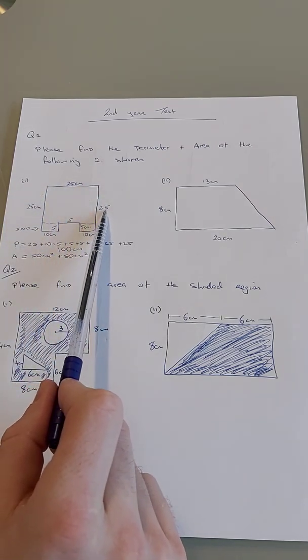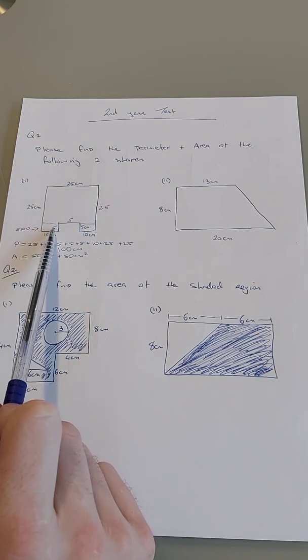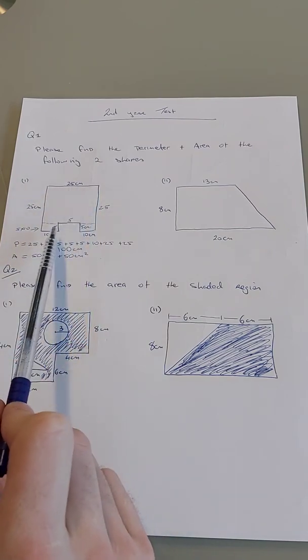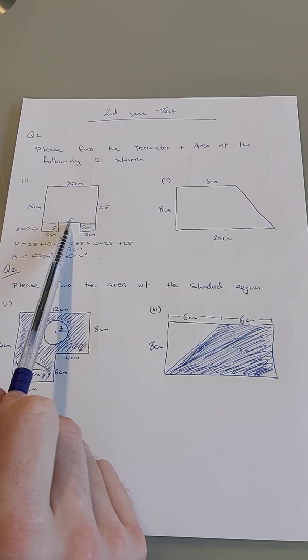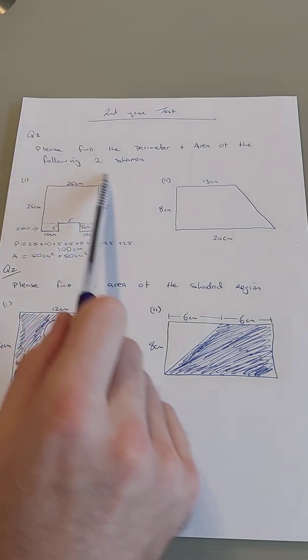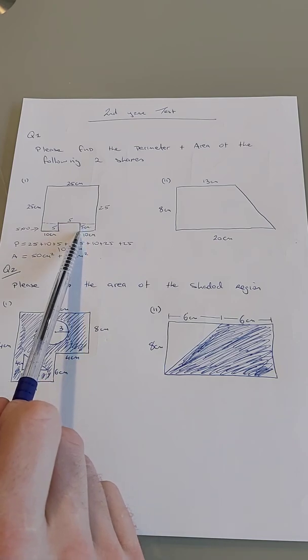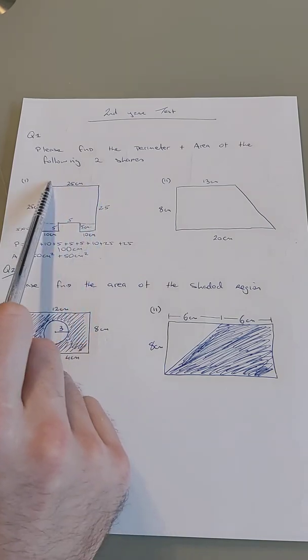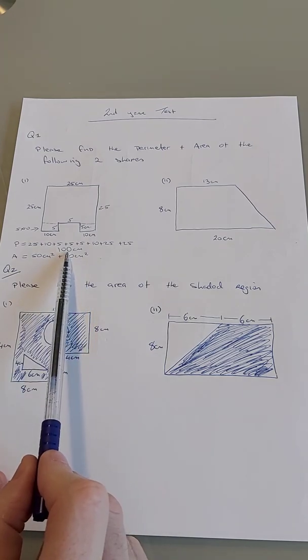Now this one wasn't given to us, but because this is 25, this is 25. Because this is 5, that's also 5, so I've written it in. And then we have 25 across the top, so 10 and 10, and that gives us 5 here in the middle, right? So the whole lot is 25 and 10 and 5 and 5 and 5 and 10 and 25 and 25. So it's the distance around the outside. And you get 100 centimeters.